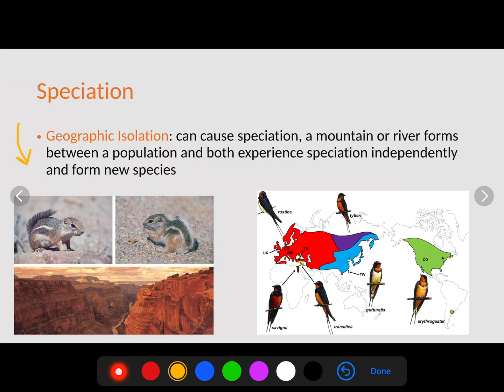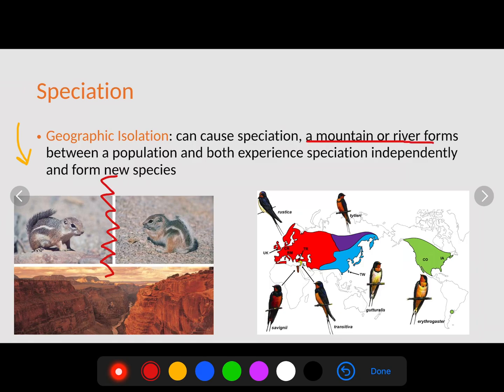These ground squirrels used to be the same species, but there was this giant valley that occurred between them. You may know it as the Grand Canyon, which actually split the populations from each other. Because they were no longer able to interact with each other, they experienced natural selection, evolution, and speciation differently. Therefore, we have the formation of two different ground squirrels in this location. So this was pretty much due to a physical barrier.